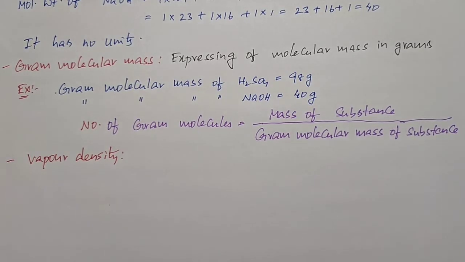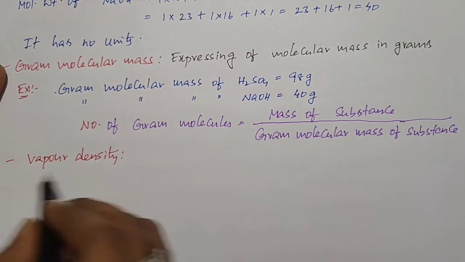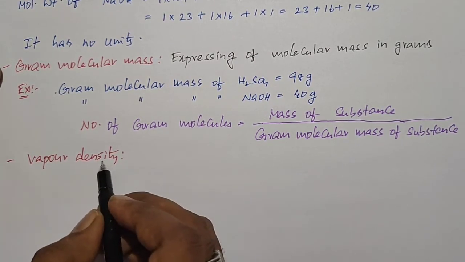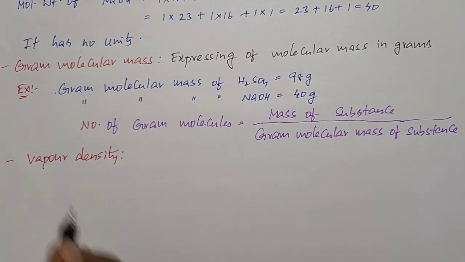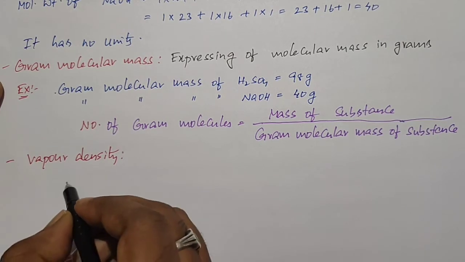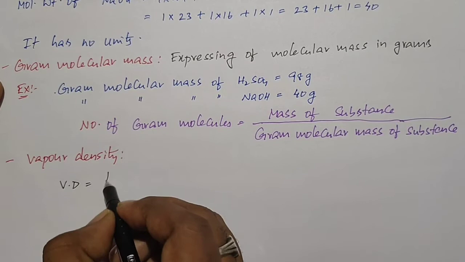So vapor density is a ratio of density of a gas to density of hydrogen gas at a given temperature and pressure. Once again, listen: vapor density is a ratio of density of gas to density of hydrogen gas at a given temperature and pressure. The same definition we can express in terms of a formula. Vapor density, in short form VD, is equal to